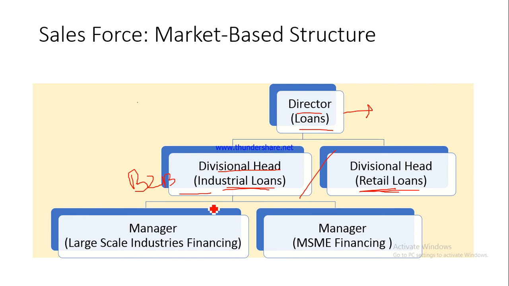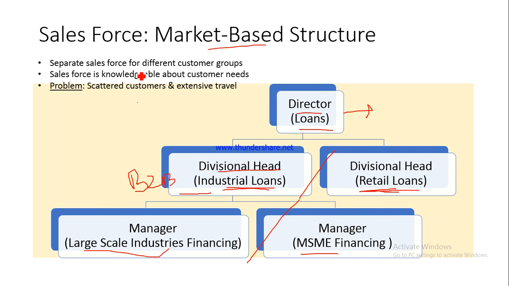Now within industrial loan also we have basically different types of industries. We have the micro, small and medium enterprises, and plus we have the large scale industries. So again, there is another division based on that. And please understand, MSMEs is a different customer segment and large scale industries is a different customer segment within the same broad industrial loan category. So we are basically making the structure according to the customer segments that we have, and that is why this is known as market based structure or customer based structure also, or customer segment based structure also. Now where do we use them?